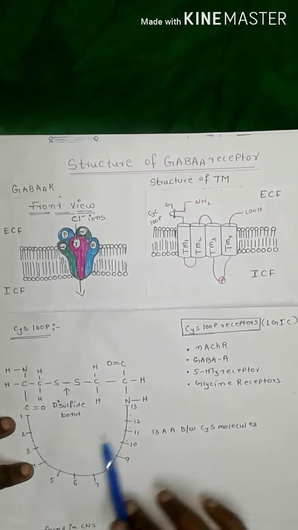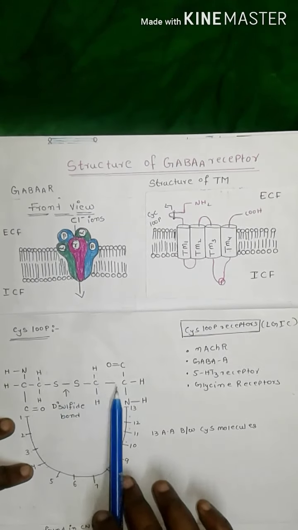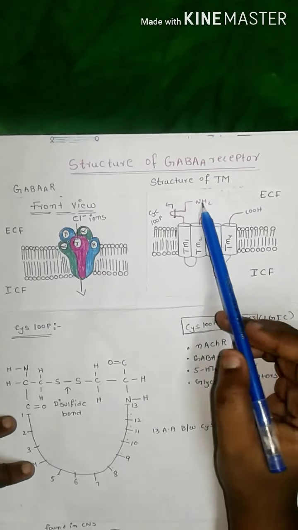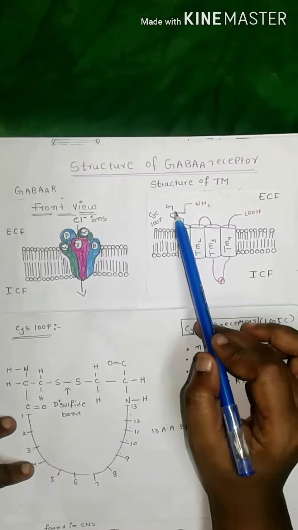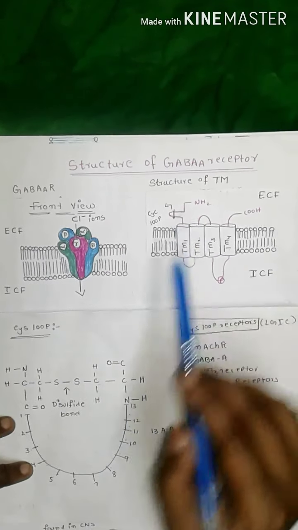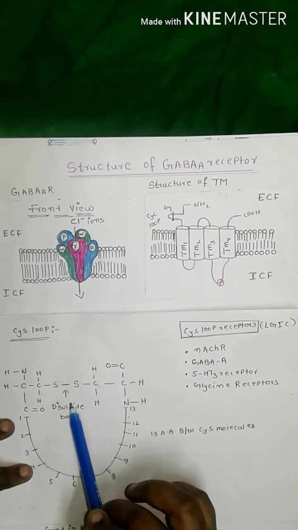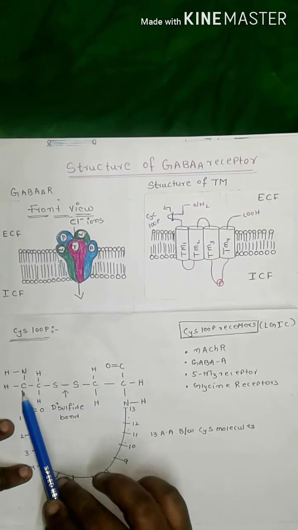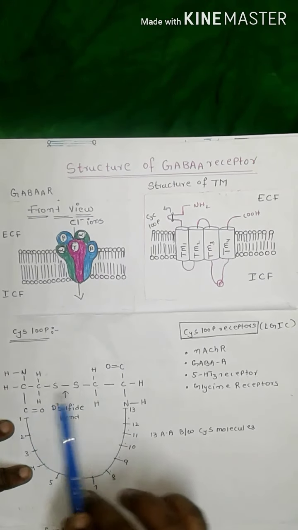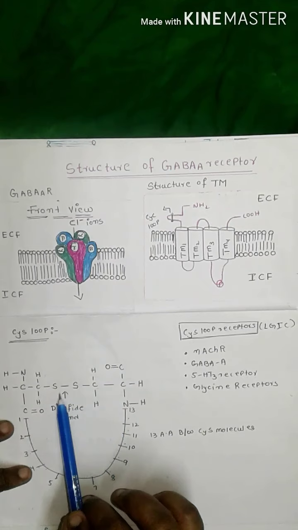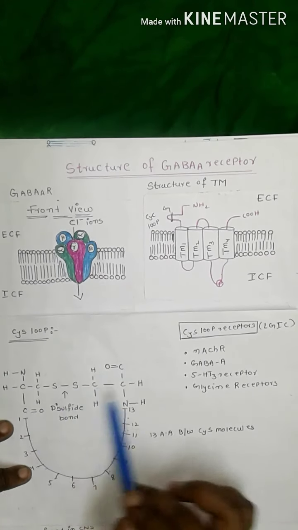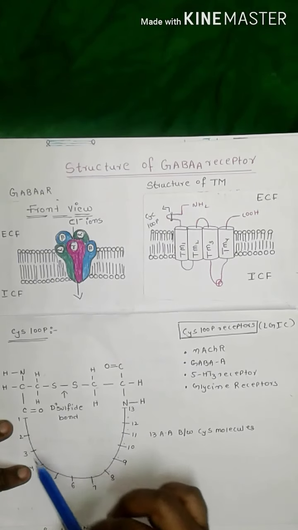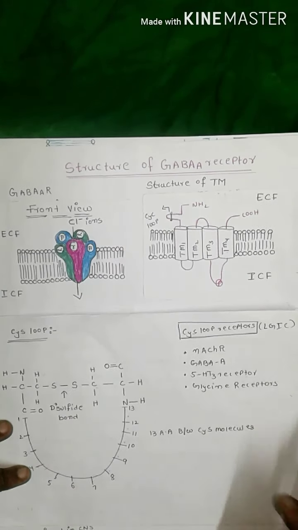In this slide I am explaining how this cis-loop is formed. See here, it is a polypeptide. This loop is held together by a disulfide bond between two cysteine molecules. Between these two cysteine molecules, 13 amino acids are present.